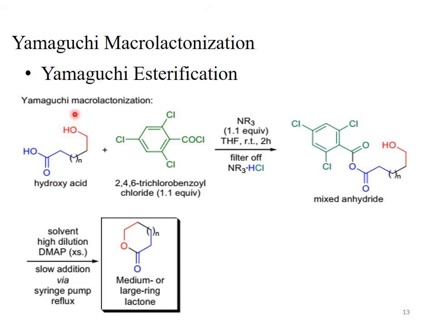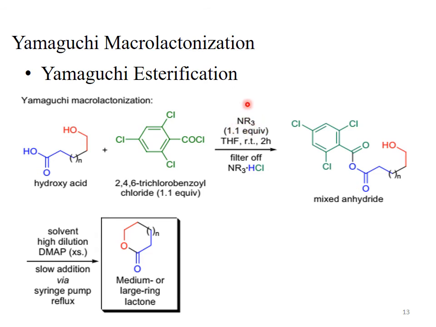Tetrahydrofuran is used as a solvent. The temperature condition is room temperature. The reaction contents are stirred for 2 hours at room temperature. The byproduct obtained is triethylamine hydrochloride in the form of a precipitate, which is removed through filtration. It is the first step of the Yamaguchi macrolactonization reaction.